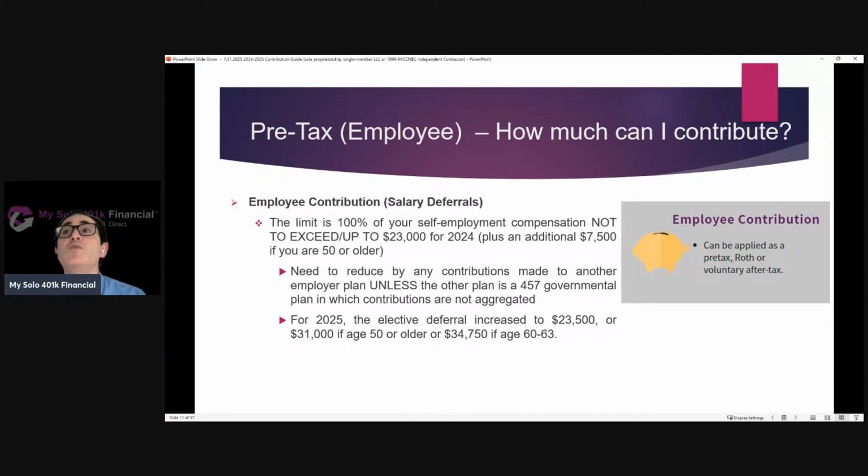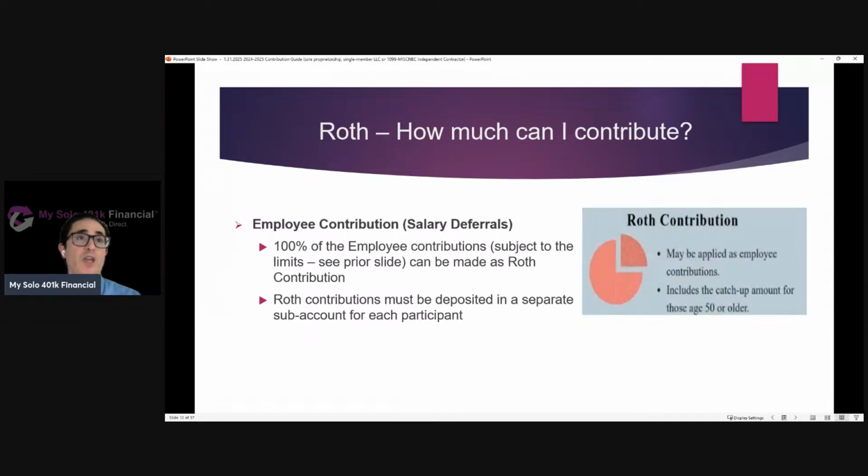Now, another key point to understand is that the employee contribution limit applies at the employee level, across all the plans that the employee contributes to. In other words, if that self-employed person has a day job and maxes out contributions to their day job 401k, they're not going to be able to make any more employee contributions to the solo 401k, because the employee contribution limit applies at the employee level. One exception to that requirement to aggregate across all plans is a 457 governmental plan. In that case, contributions do not have to be aggregated.